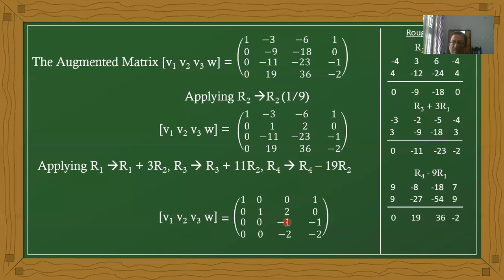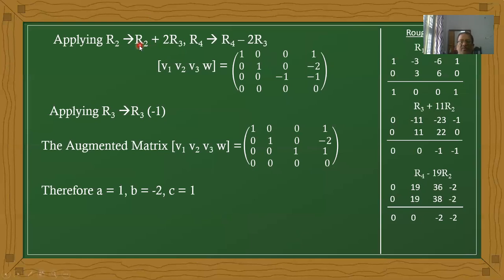Now the matrix becomes 1, 0, 0, 1, 0, 1, 0, minus 1, 0, 0, minus 1, minus 1, and the complete fourth row is zeros.